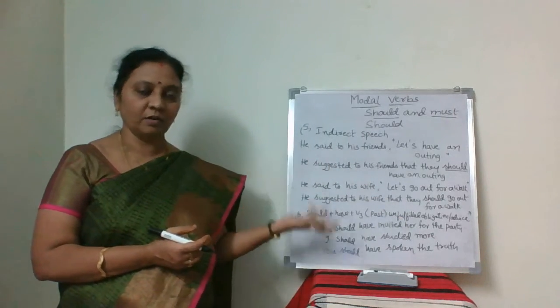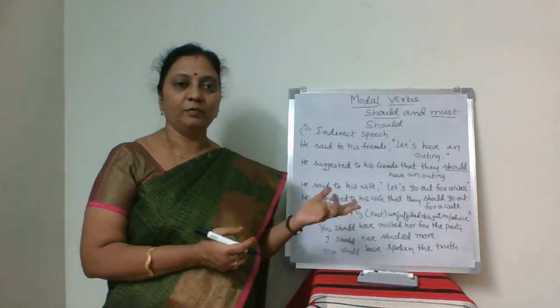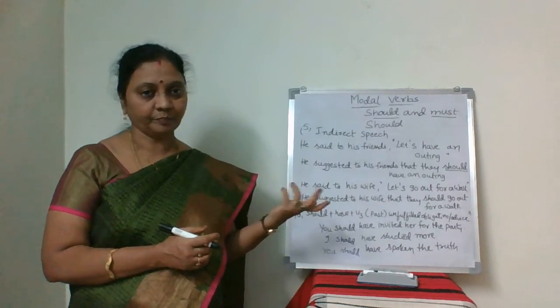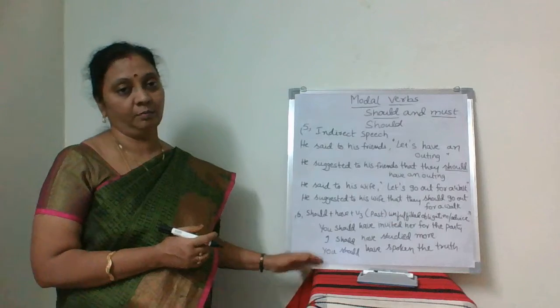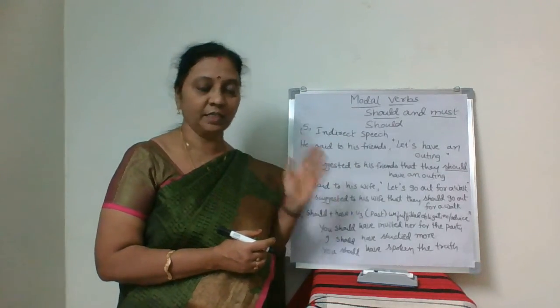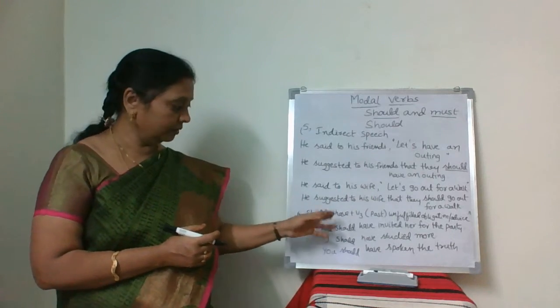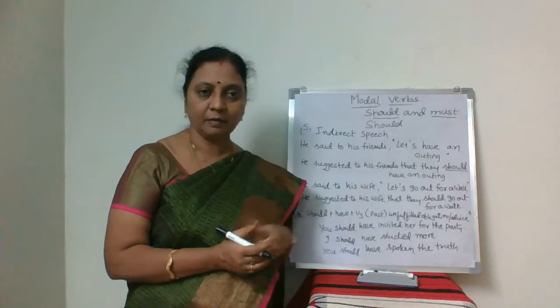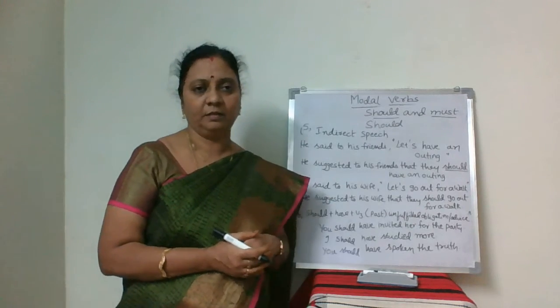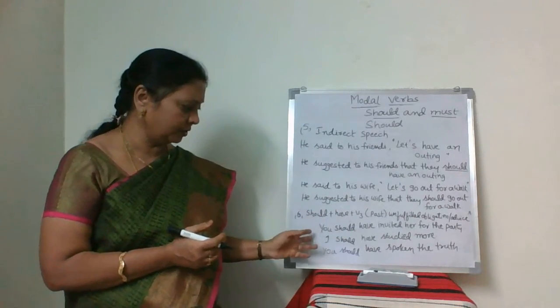An unfulfilled obligation, or some advice that was not followed or did not happen. In such cases, we use this should plus have plus V3, that is should plus have with past participle. Or should plus present perfect also you can use.